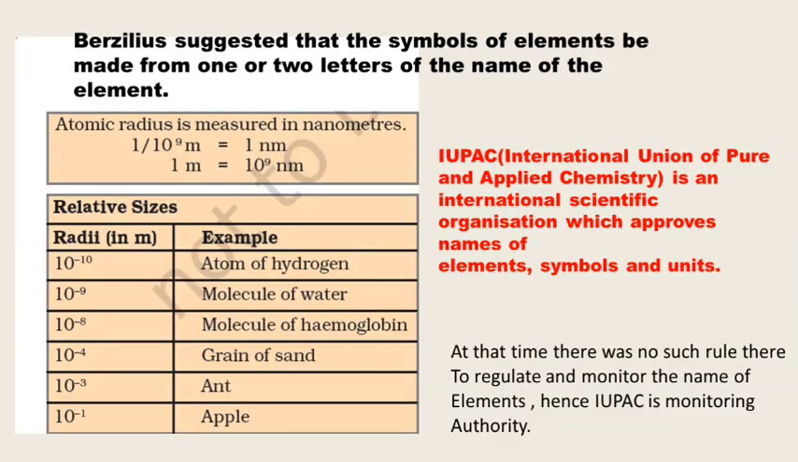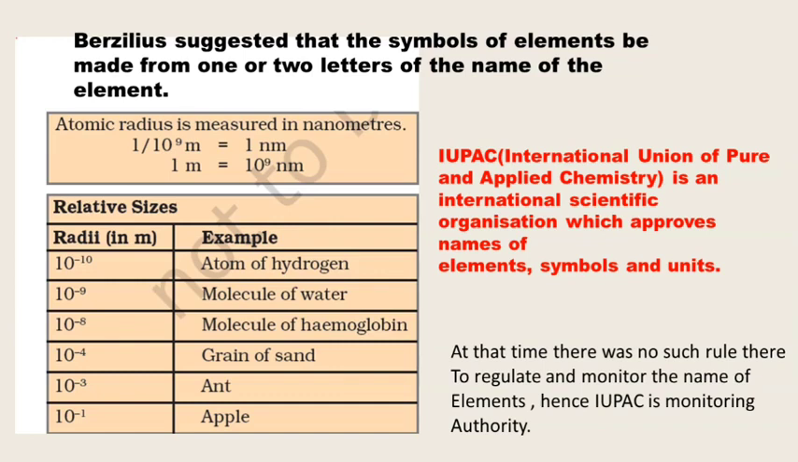Here are some symbols. Berzelius suggested that the symbol of an element be made from one or two letters of the name of the element. There are around 110 to 112 elements in our periodic table. You will learn later in the classes what the periodic table is. So how do we categorize and symbolize them? Oxygen is only O, but in certain cases like copper, gold, silver, it is Cu, Au, Ag, like this.